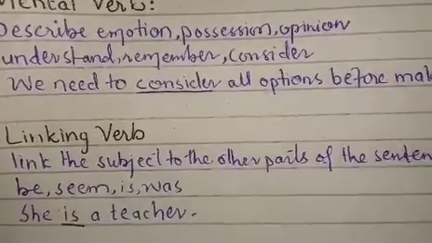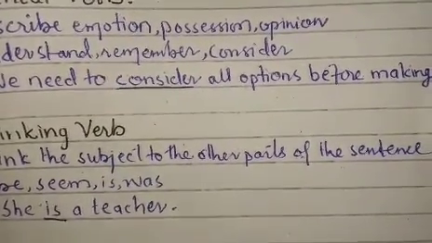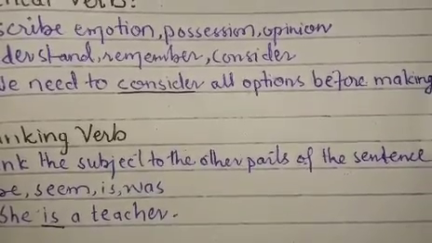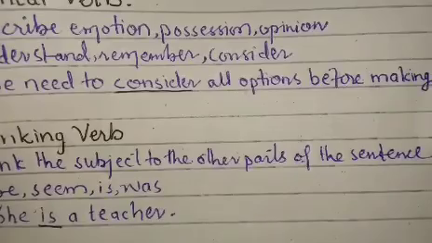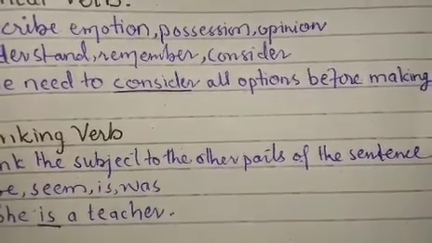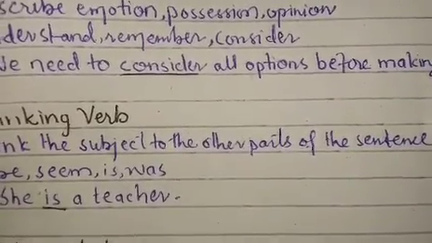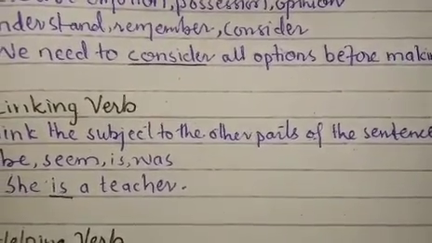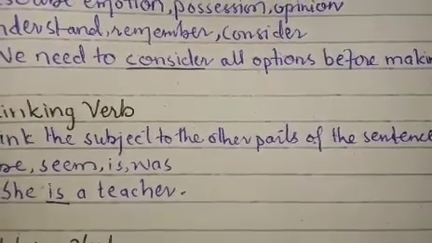Then there is linking verb. Linking verb links the subject to the other parts of the sentence. Examples have been given. A linking verb connects the subject of a sentence to the subject complement. Okay, for example, she is a doctor. Here is is a linking verb that links the subject and the complement, a doctor.